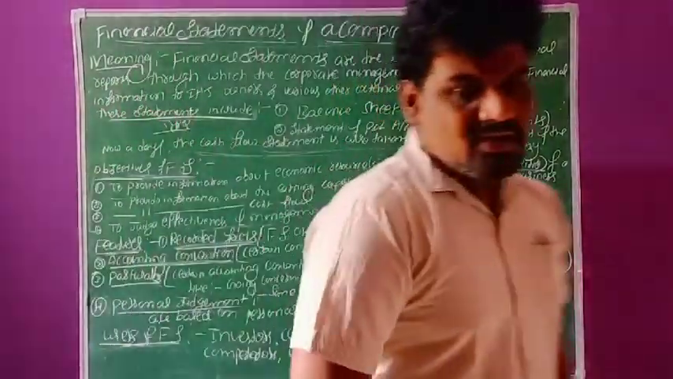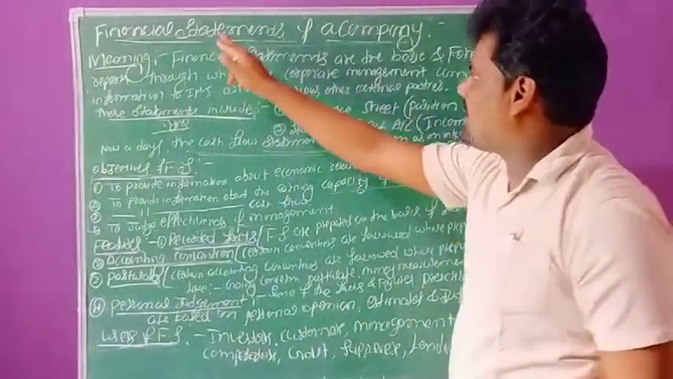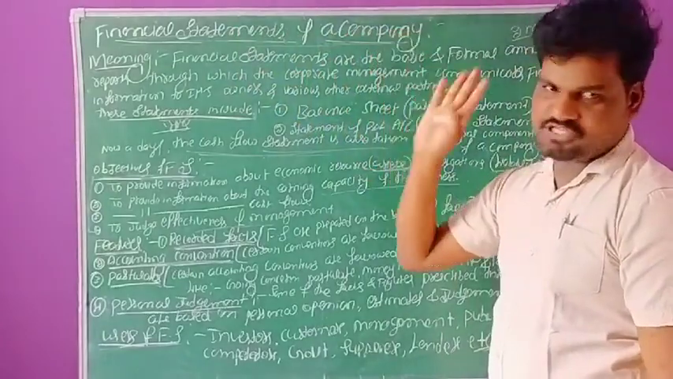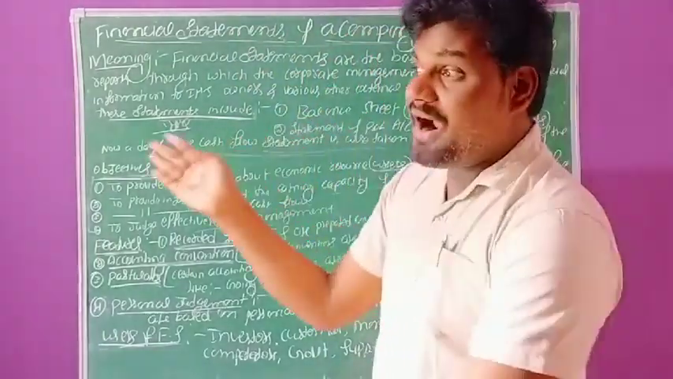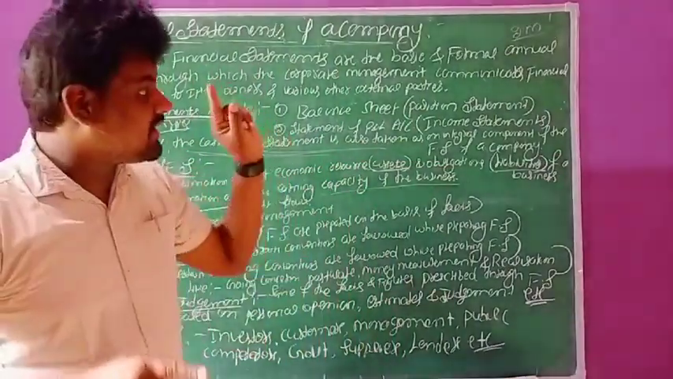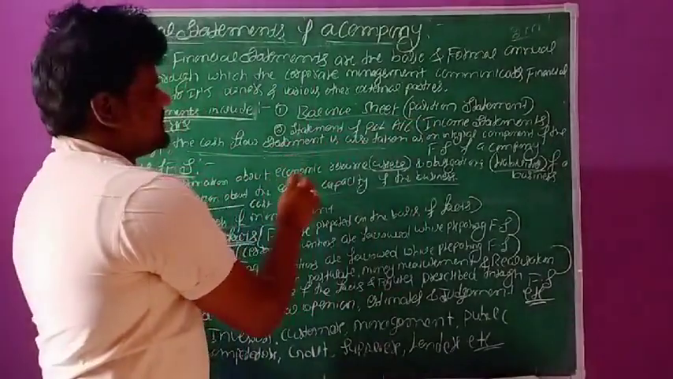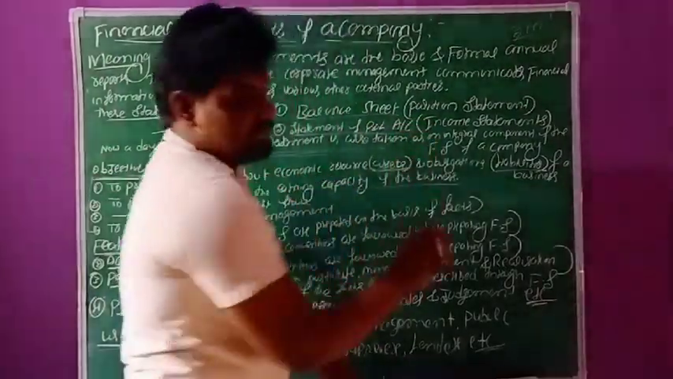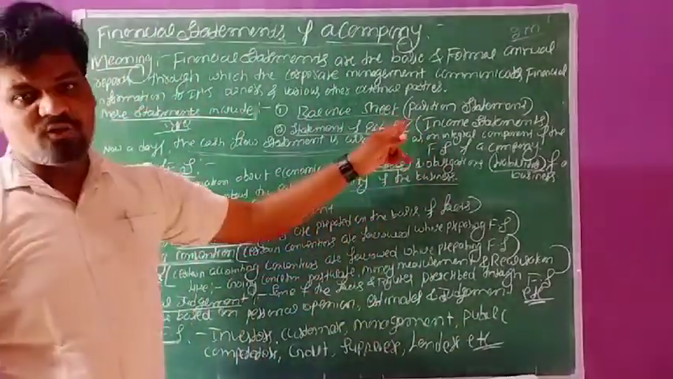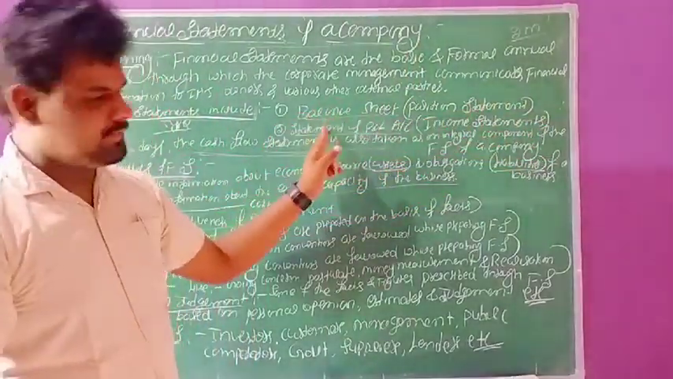So in this session we are discussing the meaning of financial statements of a company. Second, what are the various types of financial statements? You have to remember, this is very important. Types of financial statements means balance sheet, and the second one, statement of profit and loss account. In this chapter we can solve problems on the basis of balance sheet as well as statement of profit and loss account only.